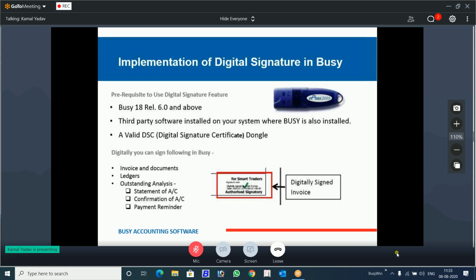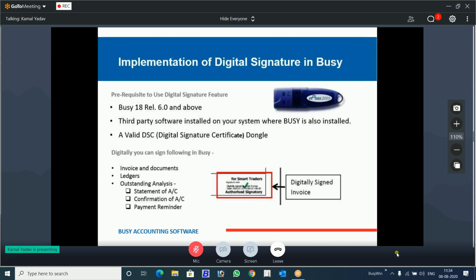Secondly, a valid DSC. DSC is the digital signature certificate dongle. You can see this blue picture. This is the DSC, the digital signature, and that should be placed in this USB port, and it should be detected there. So these are the conditions.